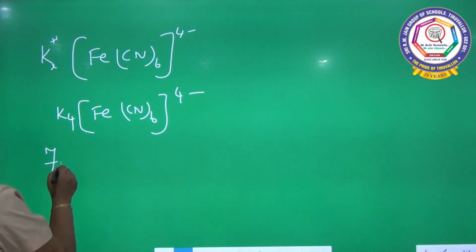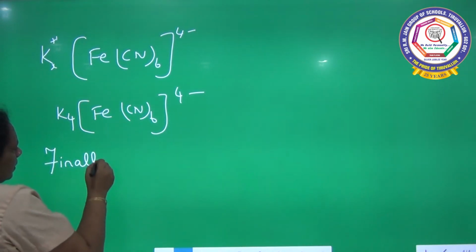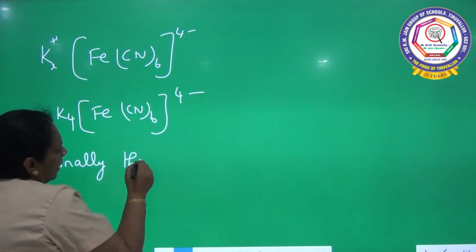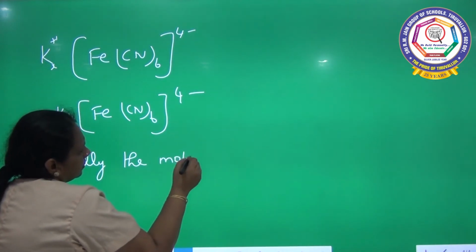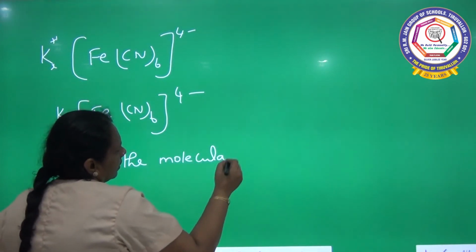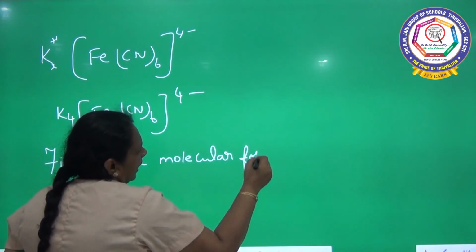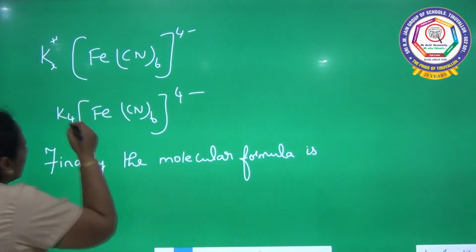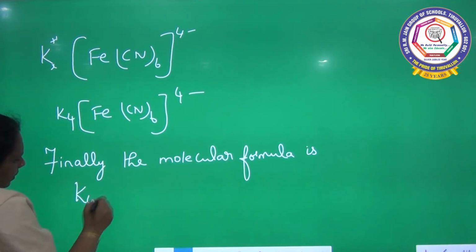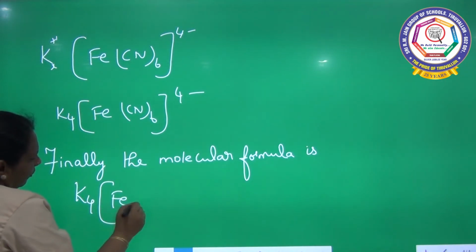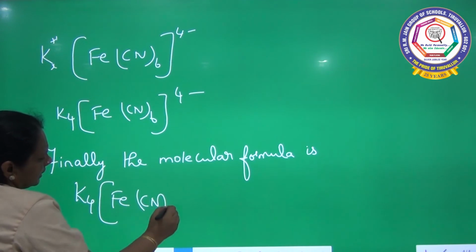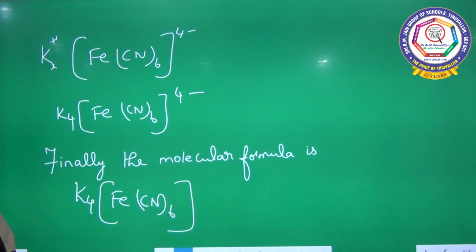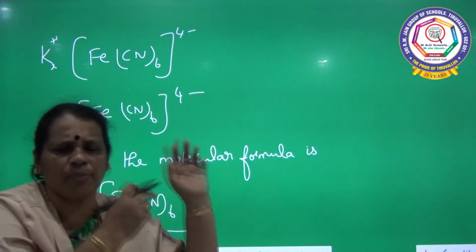Finally, the molecular formula is K4[Fe(CN)6]. So this is the molecular formula of my compound.